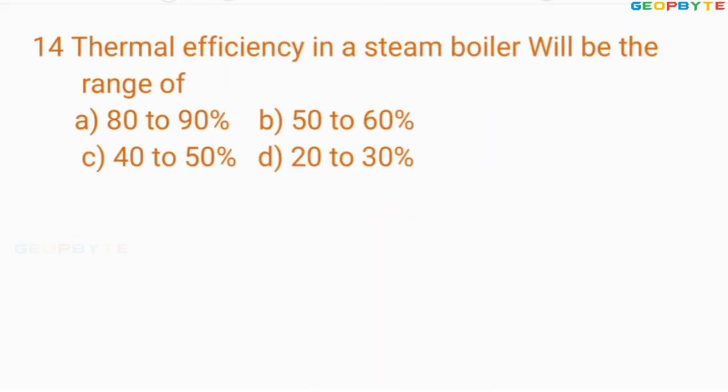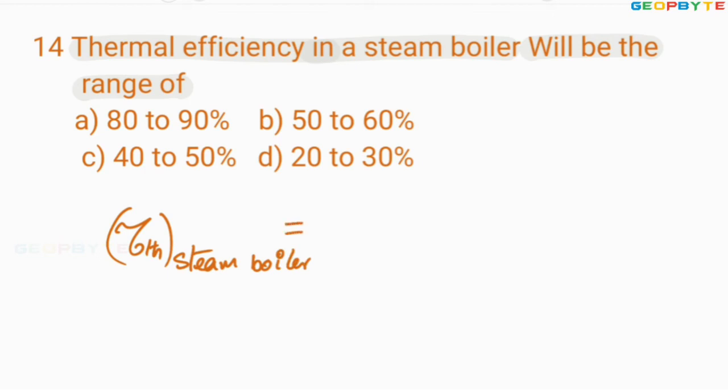Look at the 14th problem. Thermal efficiency in a steam boiler will be in the range of. Remember, the thermal efficiency of the steam boiler or steam generator varies from 80 to 90%.